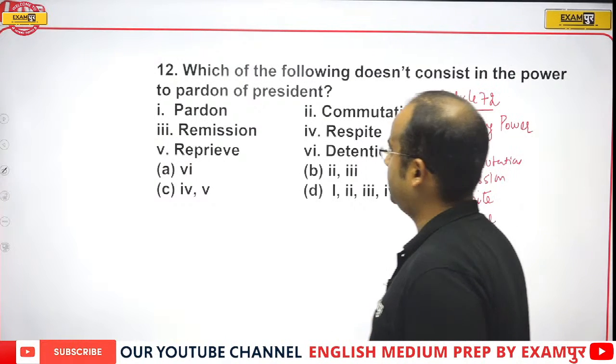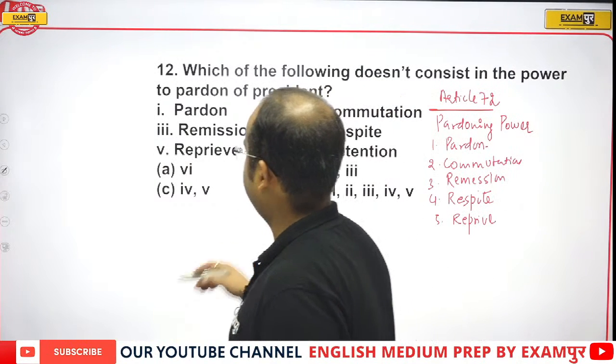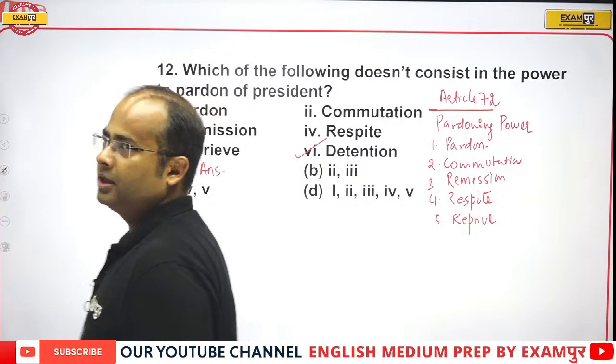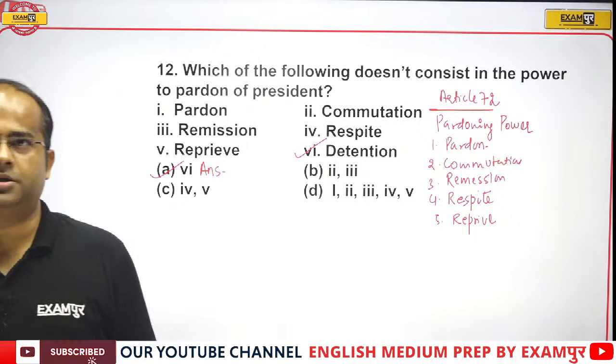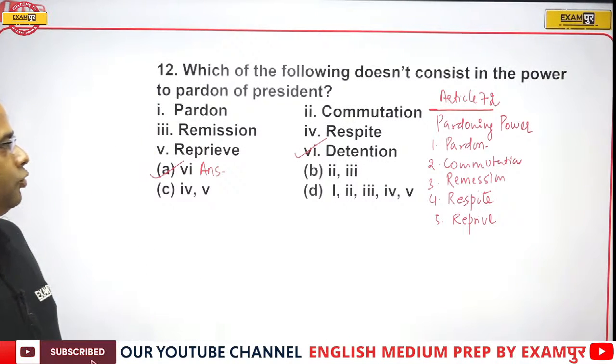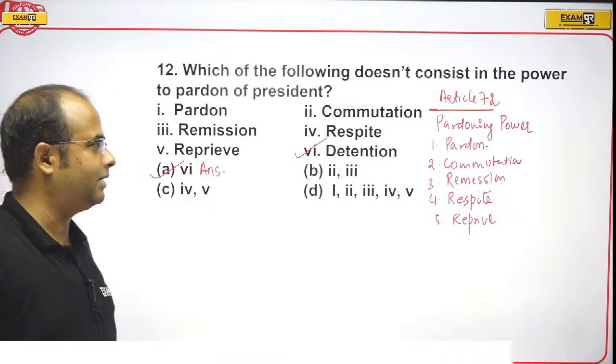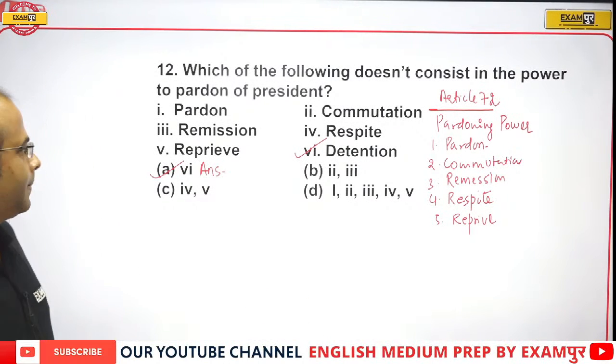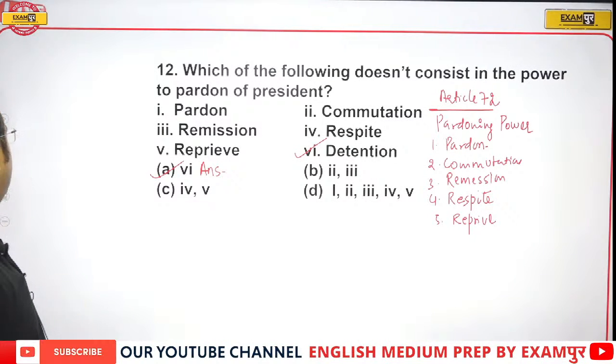So these are the 5 types of pardoning power related to the President of India, and there is no detention. So the correct answer will be option A, the sixth one. There is no power called detention.